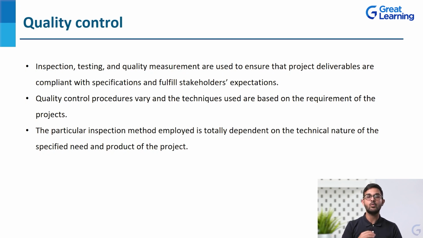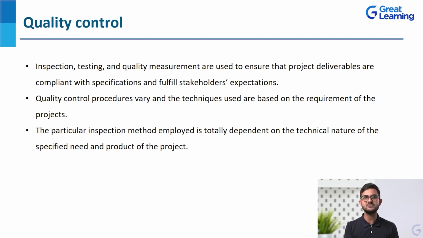Then the particular inspection method employed is totally dependent on the technical nature of the specified needs and the product of the project. What do we want at the end of this project? What will we call it as a project success? What will make it a success? That is something which should be very, very clear, and accordingly project quality control is done. We are going to control the quality keeping in mind that this is what we want from this particular project.